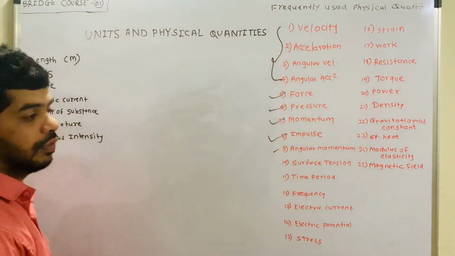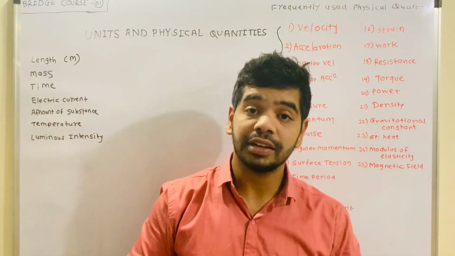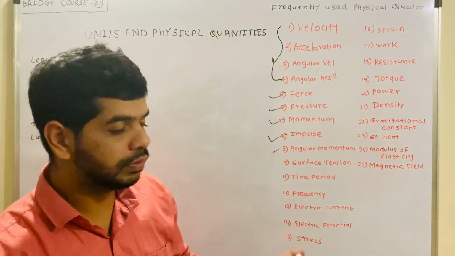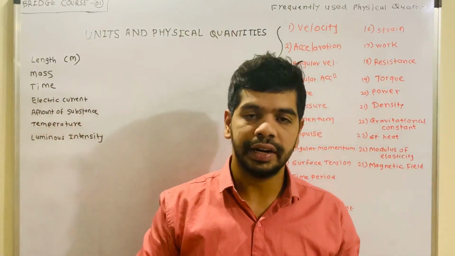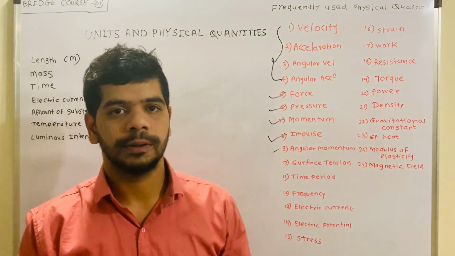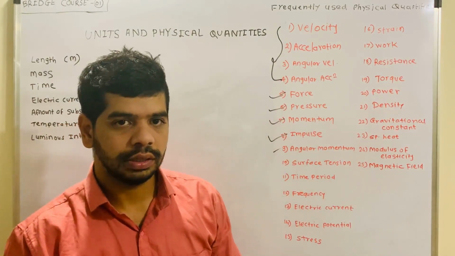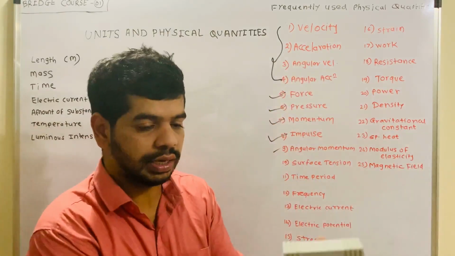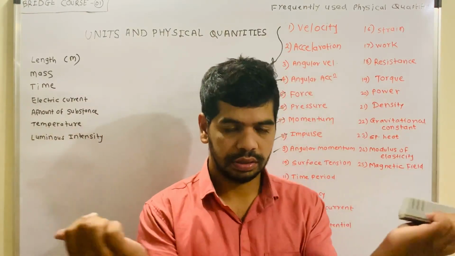Then surface tension. What is surface tension? This is also one of the phenomena you are going to see in the fluid related chapters. The surface of the water behaves as a stretched membrane. The tension is there, right?